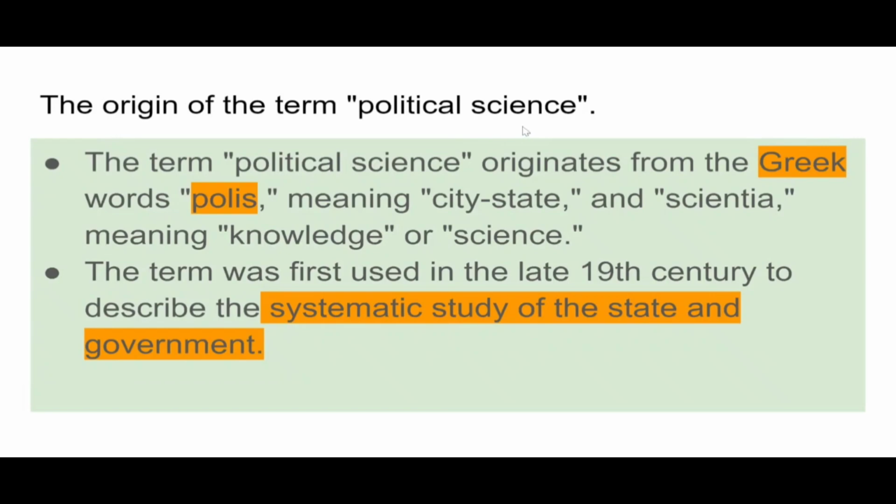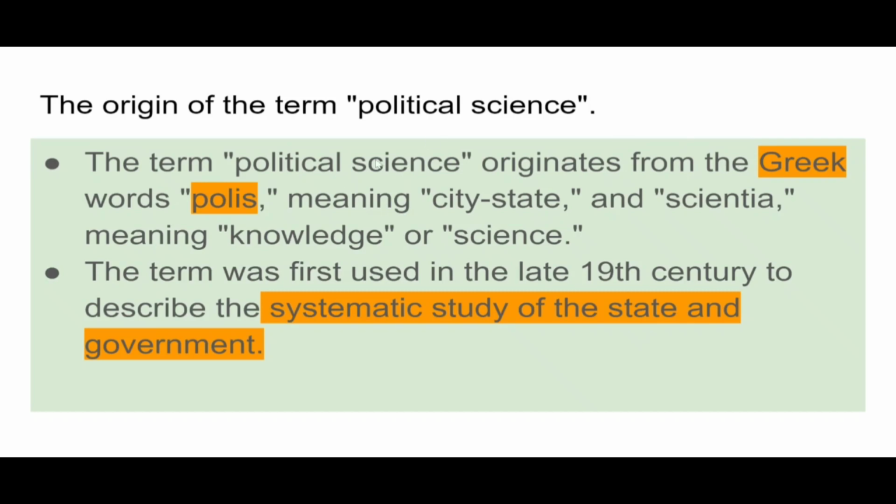So here is the origin of the term political science. The term political science originates from the Greek word polis. Actually, I made a mistake here. This is not words, this is a word. The term originates from the Greek word polis, meaning city state, and scientia. What does it mean? Knowledge, or systemic study of anything.